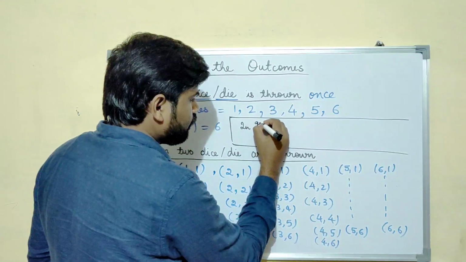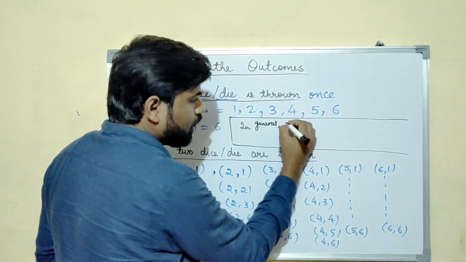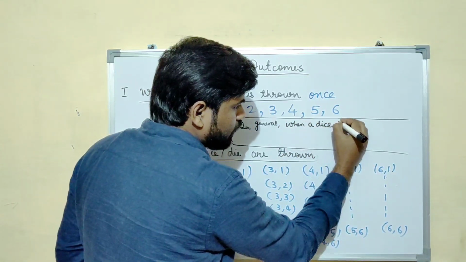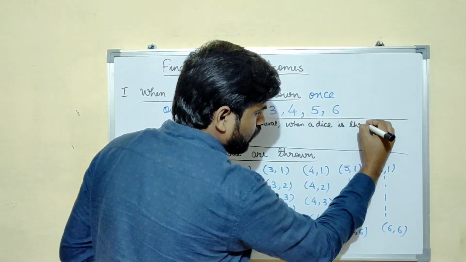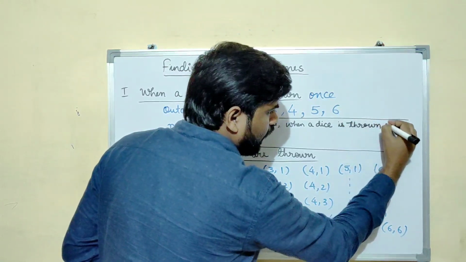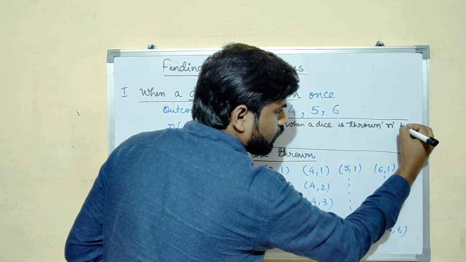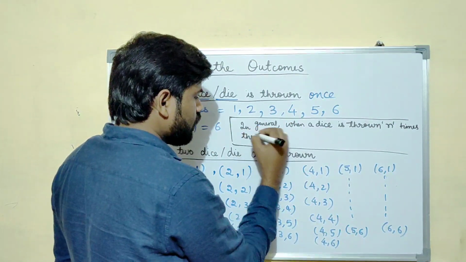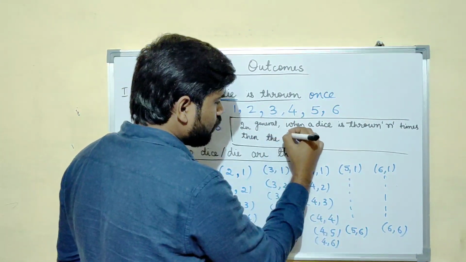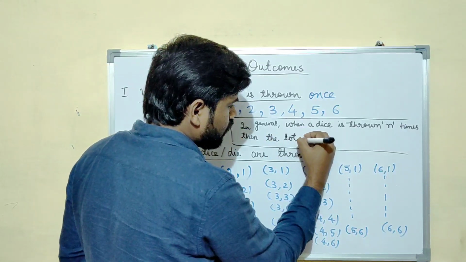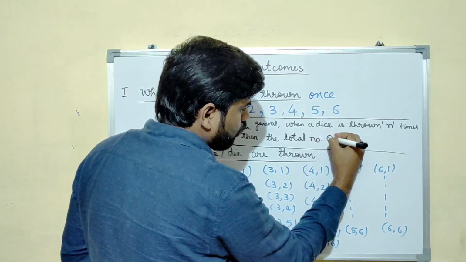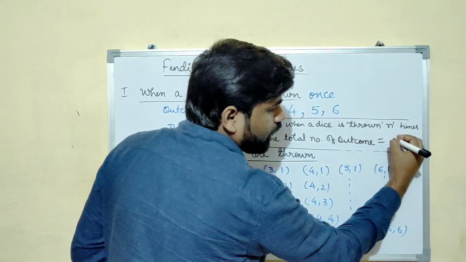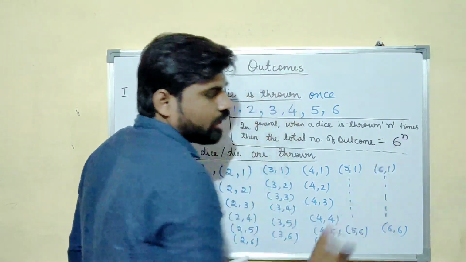In general, when a dice is thrown n times, the total number of outcomes would be 6 to the power n.